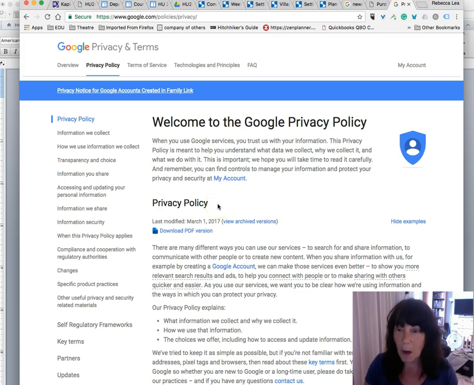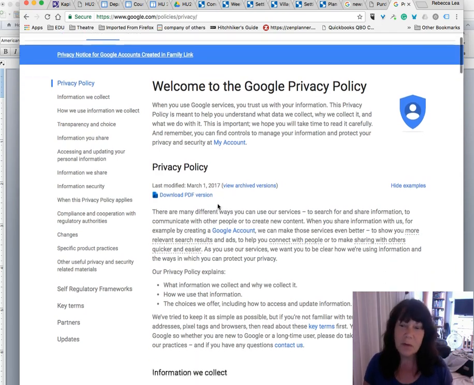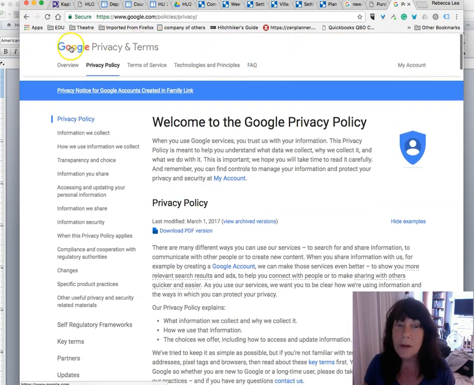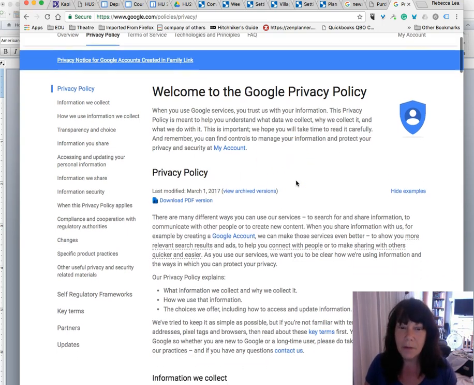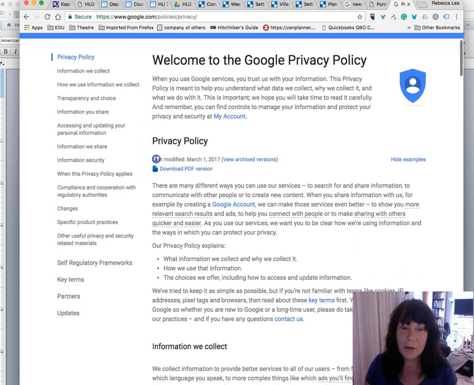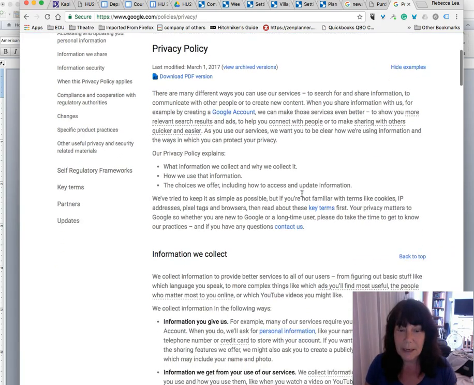First of all, we need to find the authors of the text. Well, big companies like Google and such, they don't actually tell you who specifically authored the text. But we know that this is from Google. It is Google policy. So we're going to attribute this particular text to Google itself. Then we need to look on the page and see if we can find some information about the last time this page was updated or published. And in this case, we have information here that it was modified last, so republished last, on March 1st, 2017. So we're basically going to assume that this is the publication date.